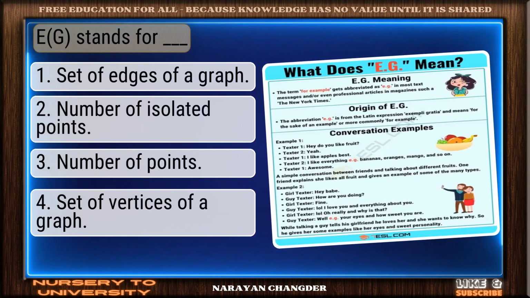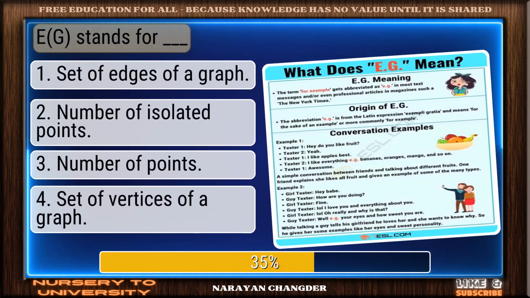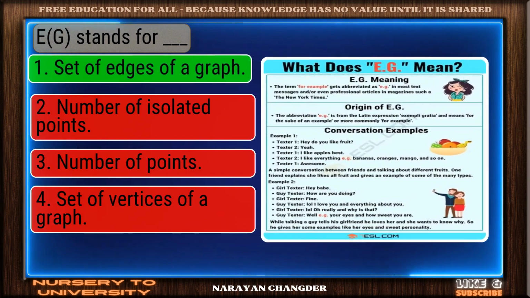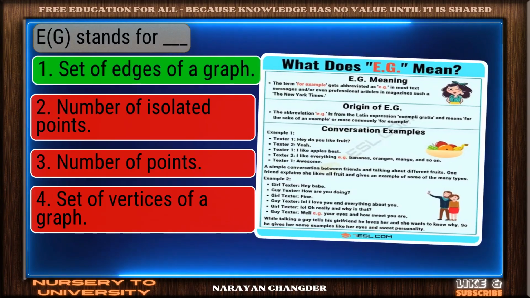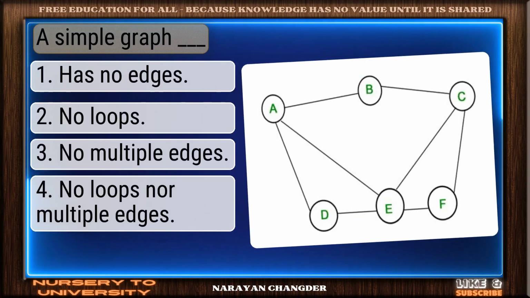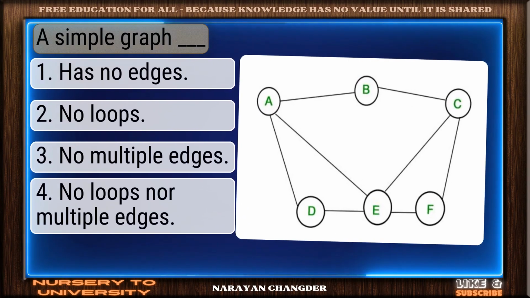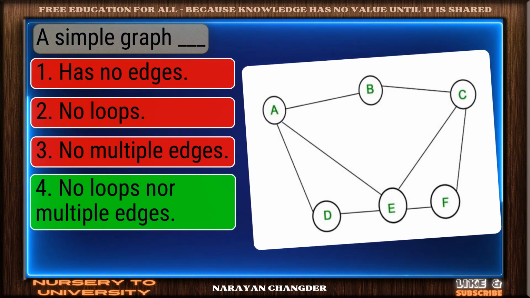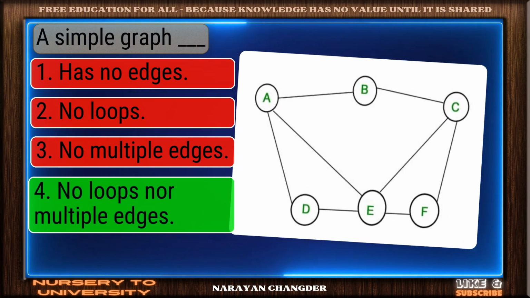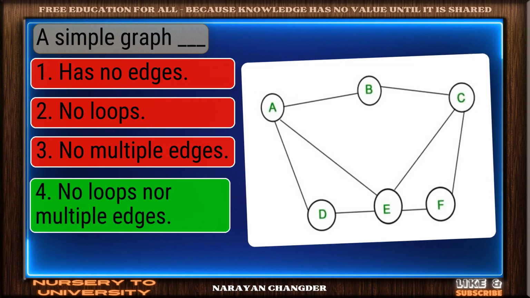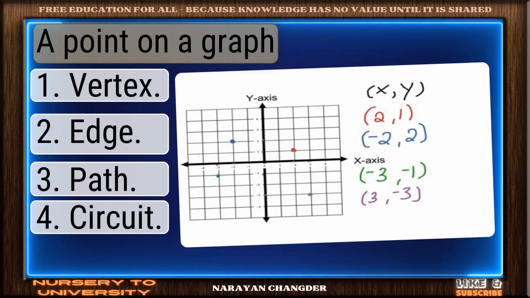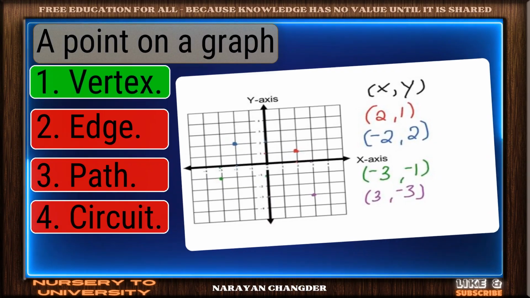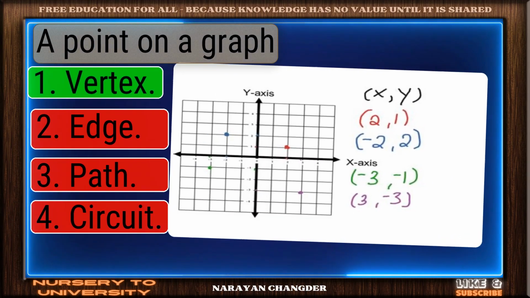Question number 76, E stands for dash. Correct. Set of edges of a graph is the right answer. Question number 77, a simple graph dash. Well done. No loops nor multiple edges is the right choice. Question number 78, a point on a graph. Excellent choice. Vertex is the right answer.